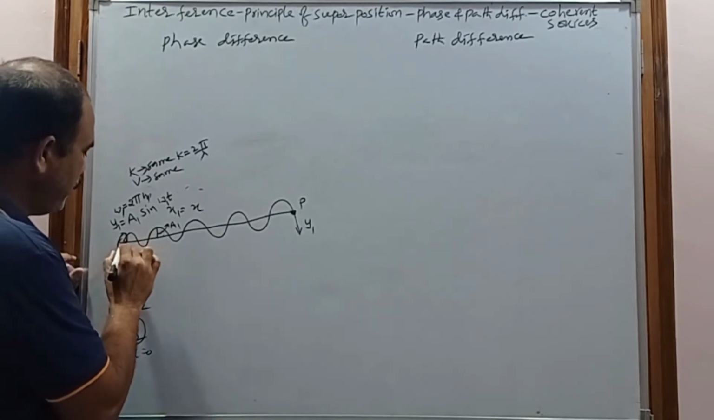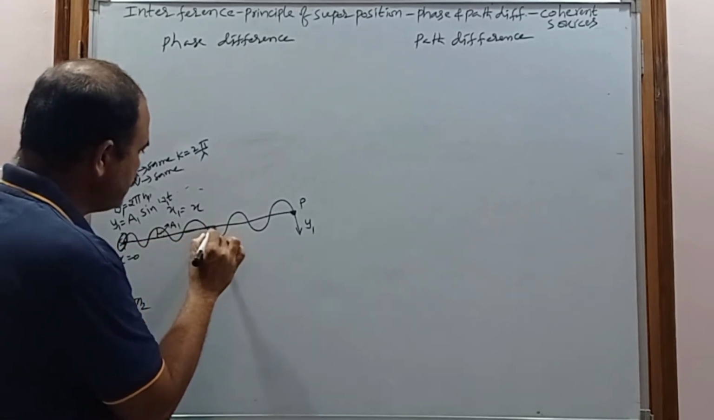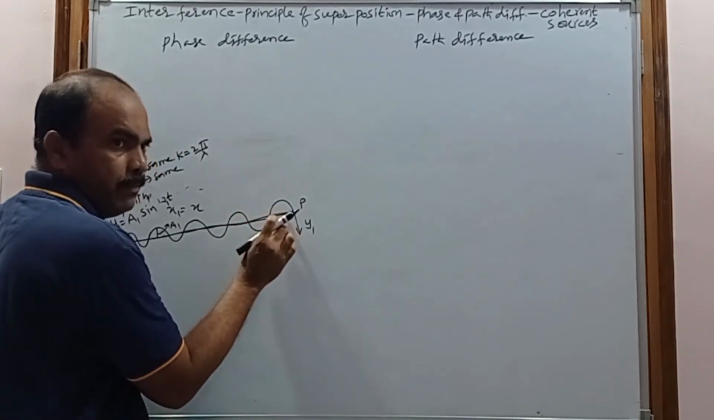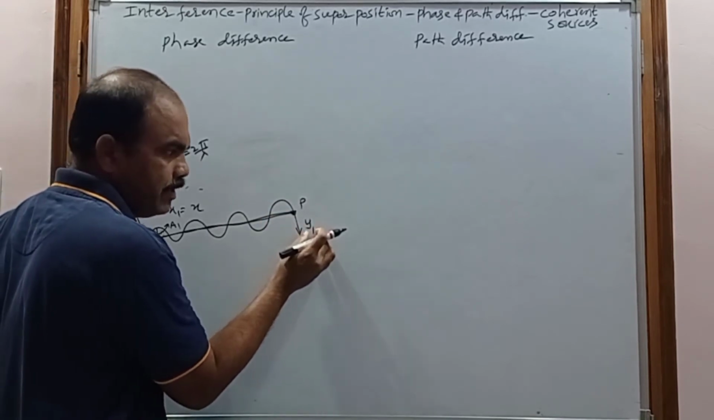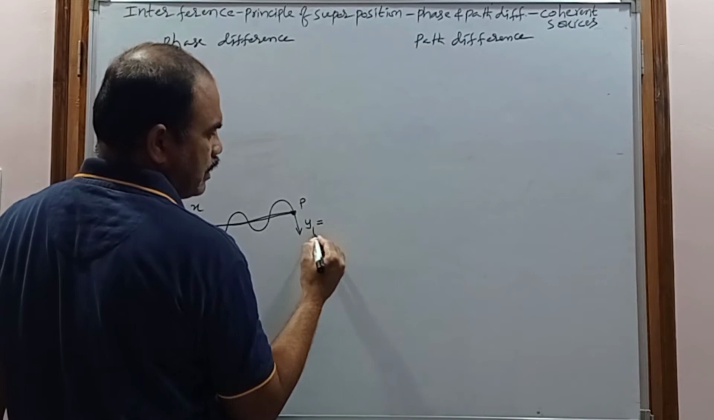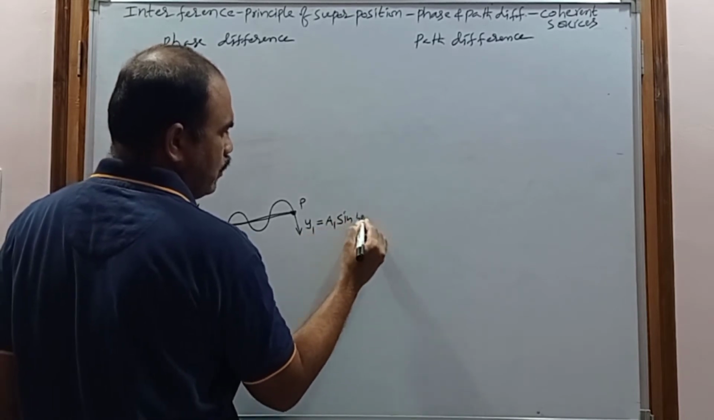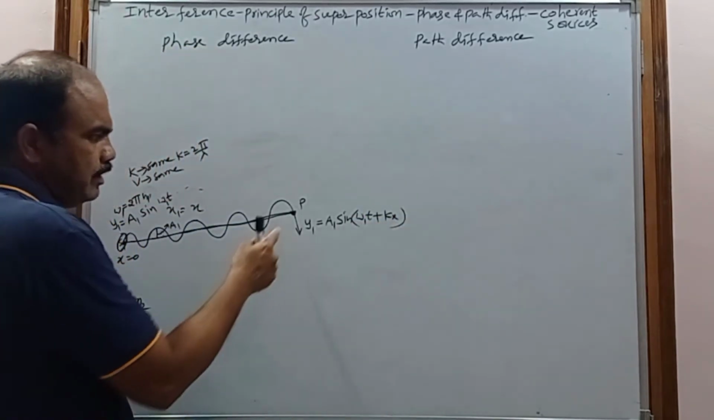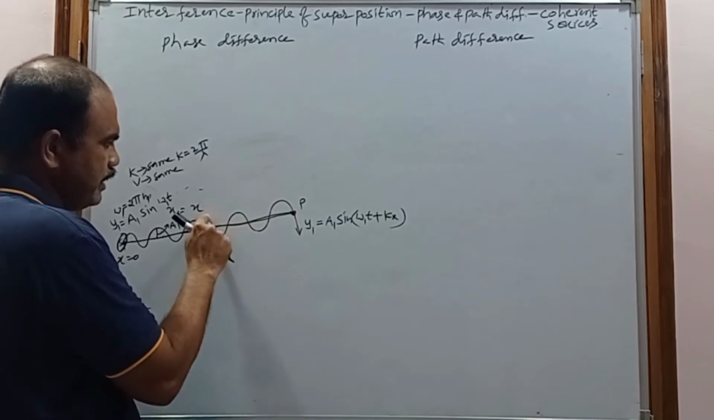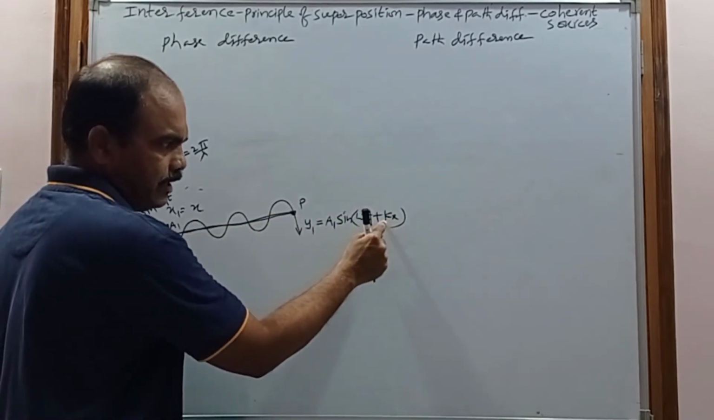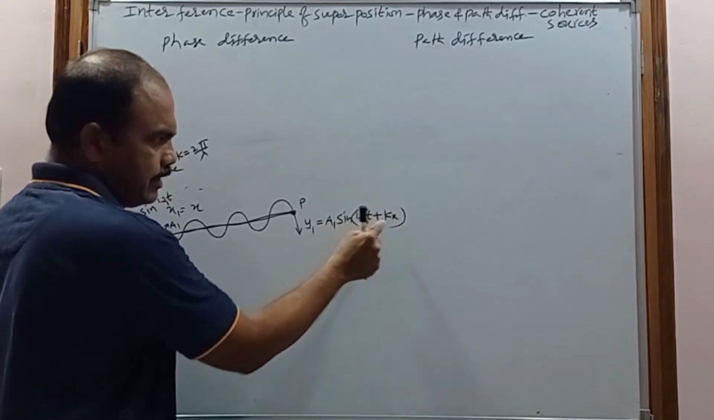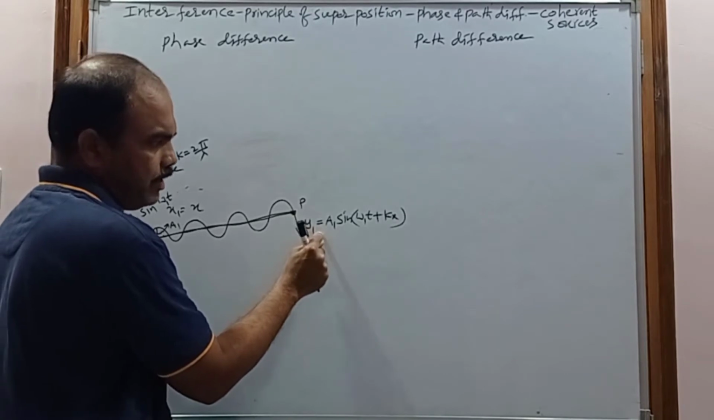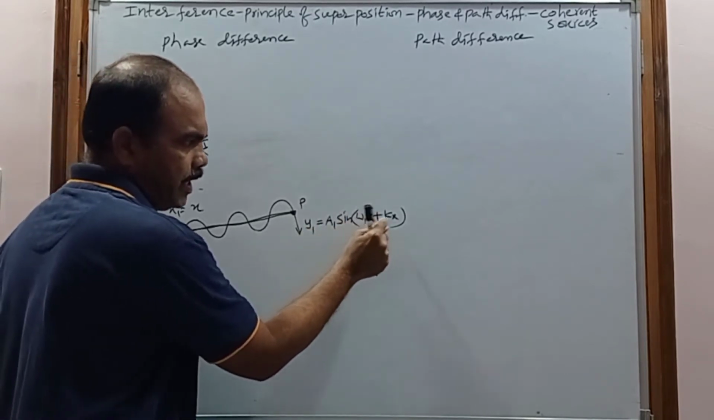But after being produced from S1, it travels some distance x and reaches this particle P. On reaching particle P and making some displacement, what is y1? That y1 is equal to A1 sin(omega 1 t plus kx). On reaching this particle it travels a distance x. So here x is not 0, it has some value, and that's why the displacement of this particle is y1 equal to A1 sin(omega 1 t plus kx).